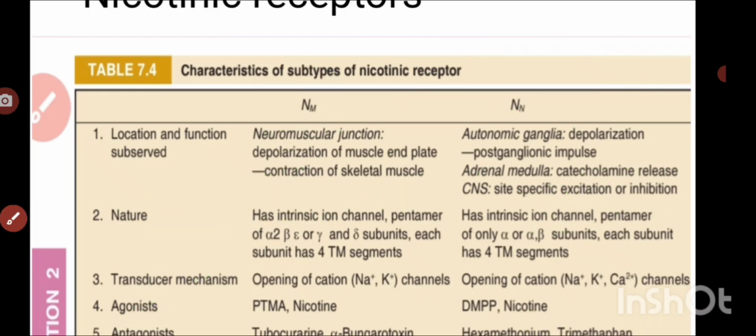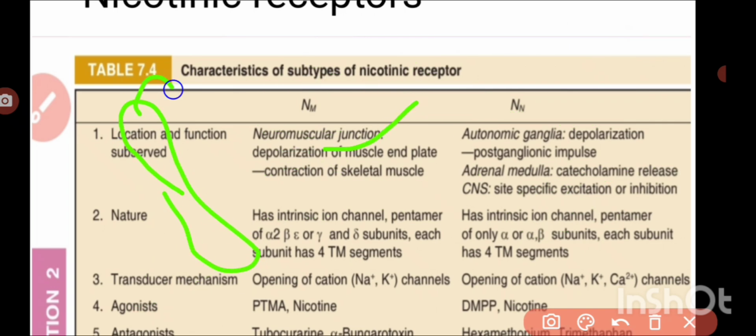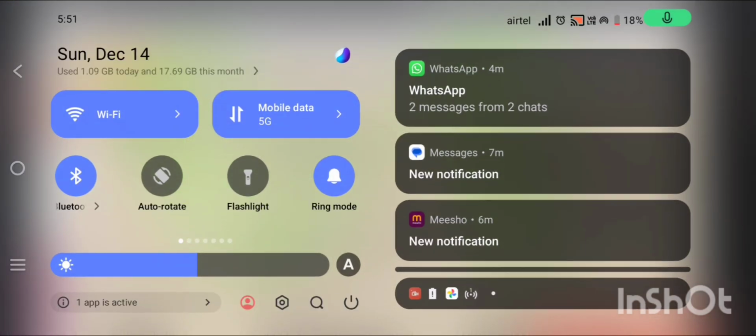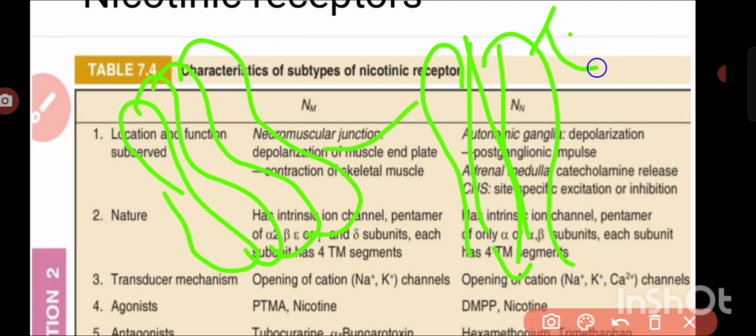As we already discussed, these nicotinic receptors are ionotropic receptors. They have a pentameric, rosette-like structure with 4 transmembrane helices, and internally there is one pore through which ions enter. Stimulation of these receptors causes entry of ions into the cell and stimulation of the cell.